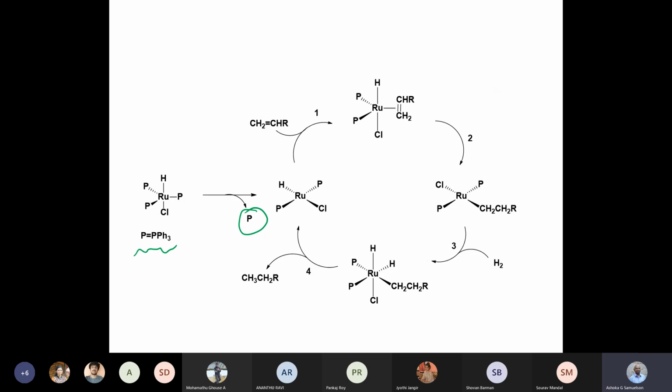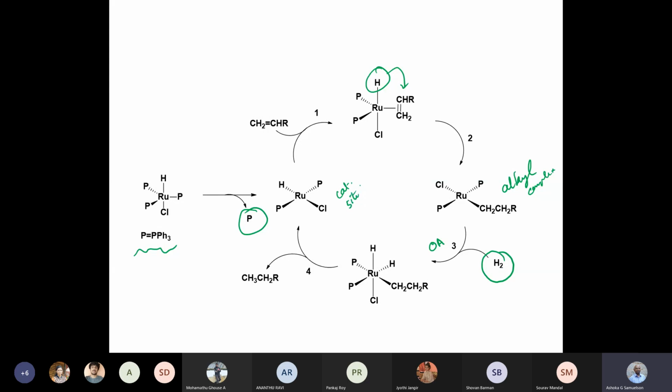Now you have no oxidation state change, you have a hydrogen migration. That of course gives you an alkyl complex. Now when you react with dihydrogen, you have an oxidation state change. So here you have an oxidative addition, and subsequently you have regeneration of the catalytically active site.